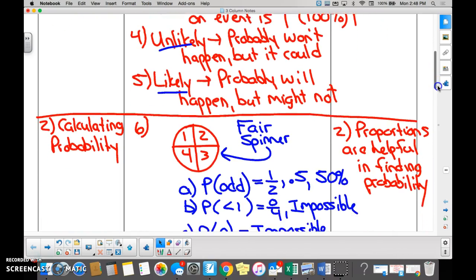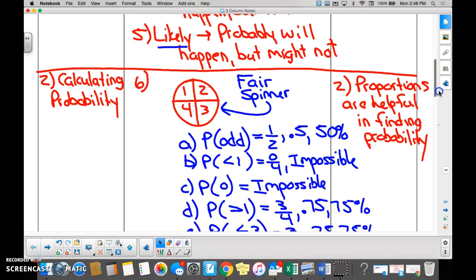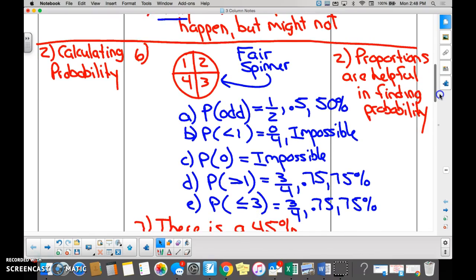A fair spinner means what? Tommy, what does a fair spinner mean? That it is every single thing is equal. Like it can happen each time. So if I were to spin this, I would have an equal chance of getting a 1, a 2, a 3, or a 4, right? Yeah. So would a typical coin be a fair coin? Yes. A head or a tail could happen, right?